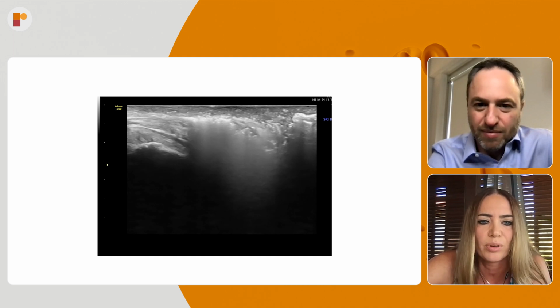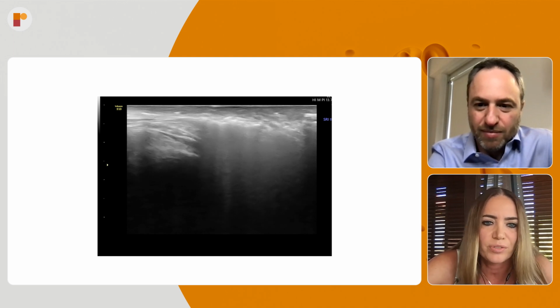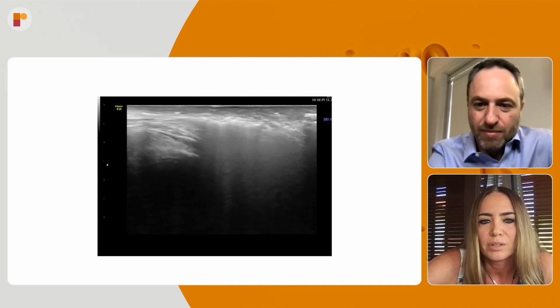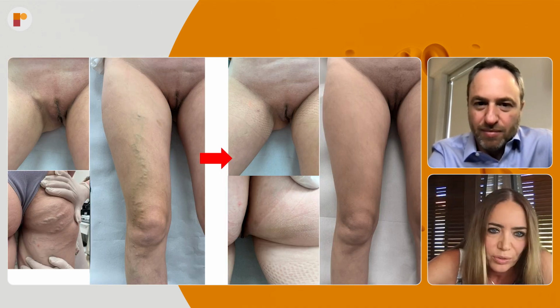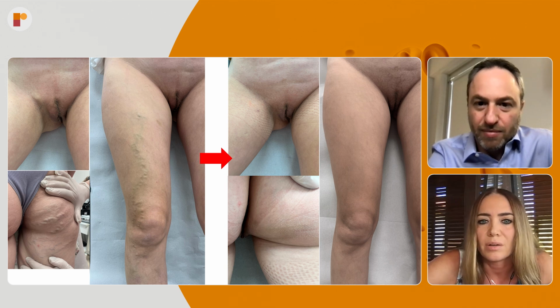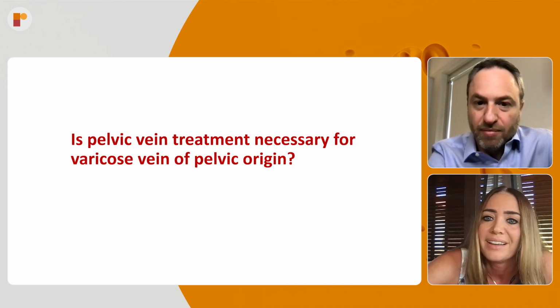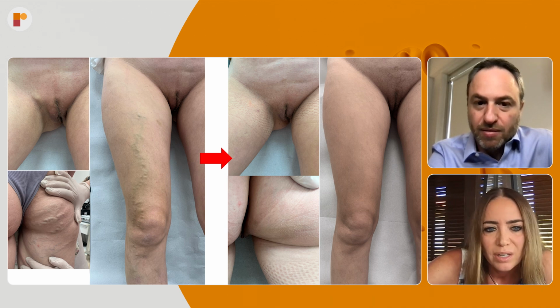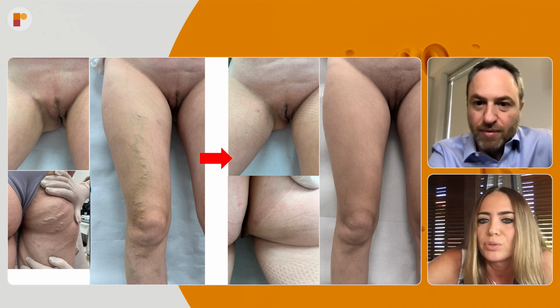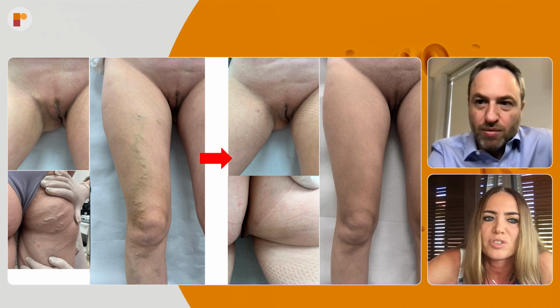So all these escape points, intermediate labial and posterior perineal point, are completely filled with the foam. And here you can see the results. It's almost 2 years after the treatment. The patient feels much more comfortable when she is wearing the stockings. I don't know why, but she decided to wear them. But you can see that the results of such treatment are really good without any recurrences, and the cosmetic effect is also great.